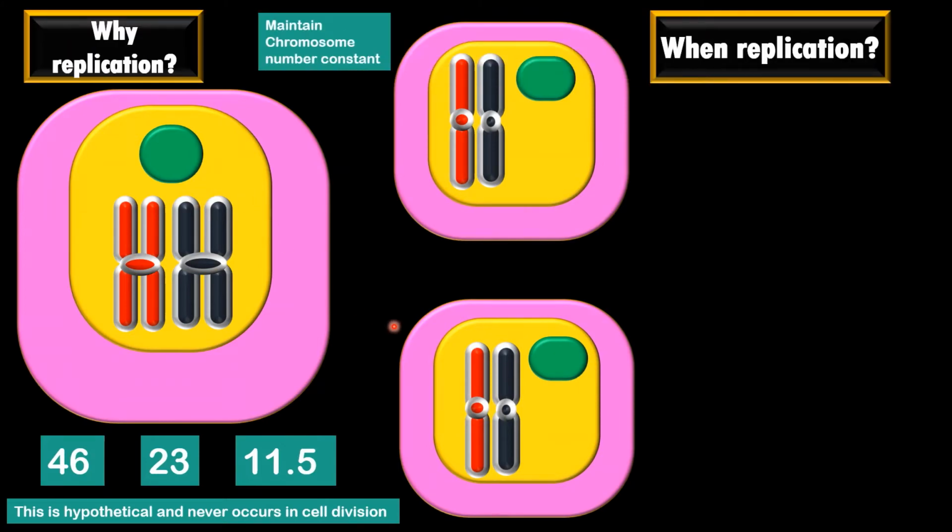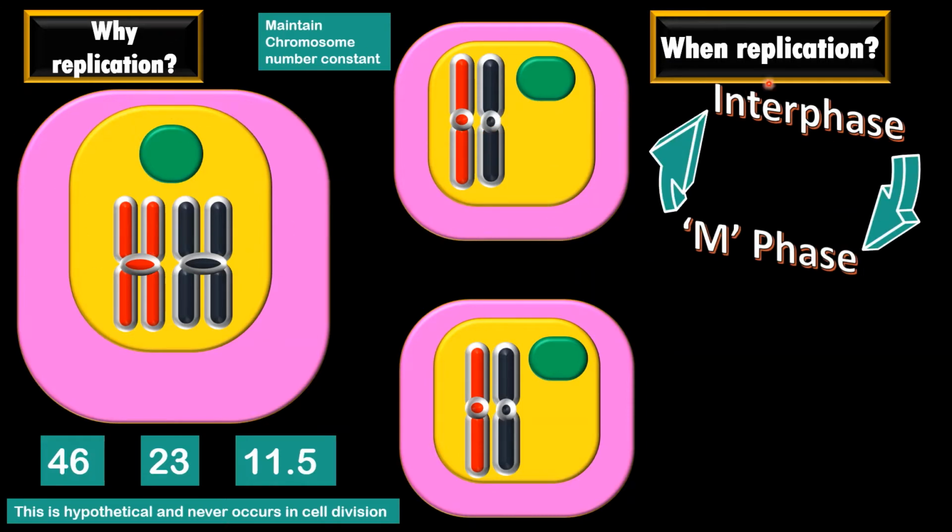If there is no replication further, what will happen? We will get further chromosome number reduced to say 11.5. So every generation, what is happening? Daughter cells are receiving less and less number of chromosomes. So in order to maintain chromosome number constant, we require replication. So if you see these diagrams, the parent cell forms two daughter cells here with the same number of chromosomes as that of parent cell. So in order to maintain chromosome number constant, replication is required.